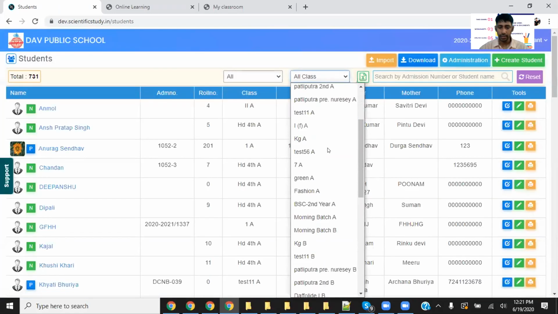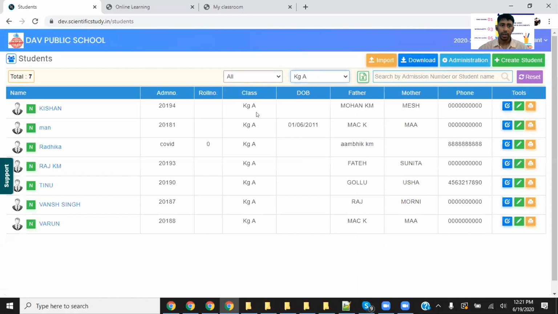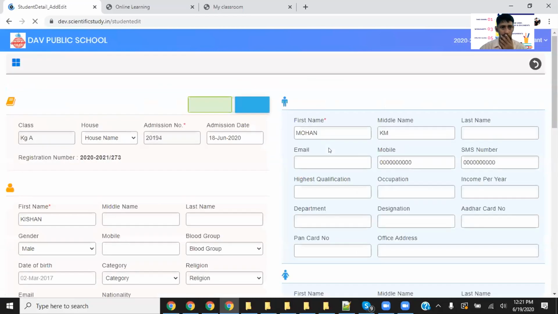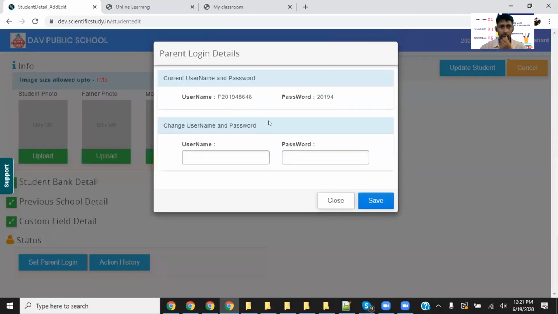Class KG, I guess. Okay. So this is the student, class KG. This is the parent login. Very simple.